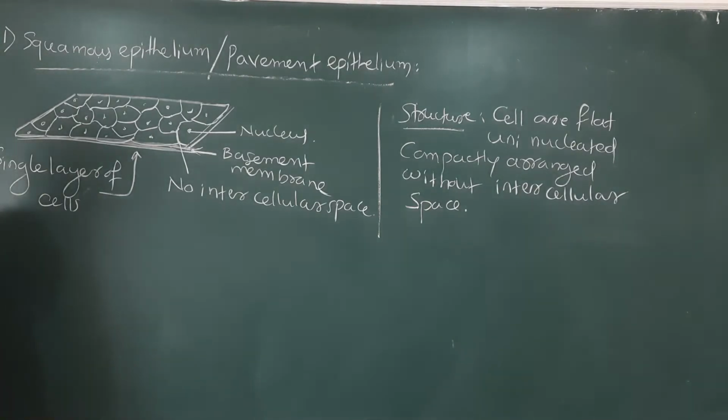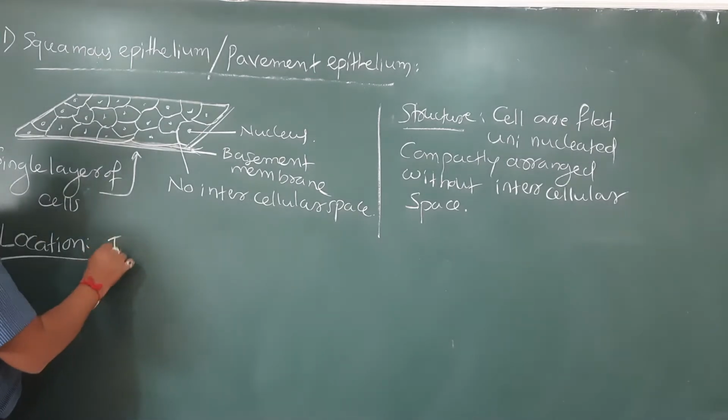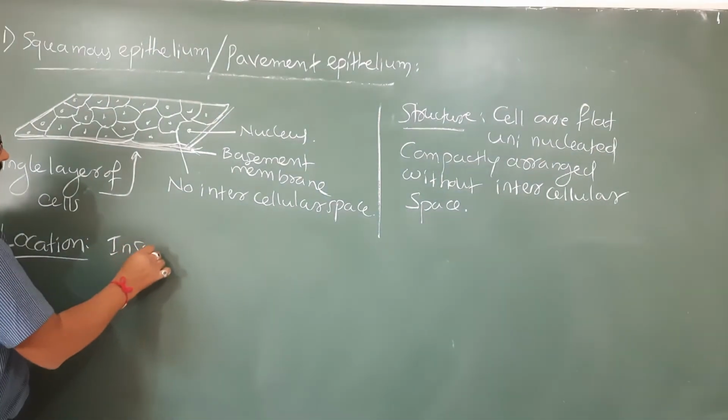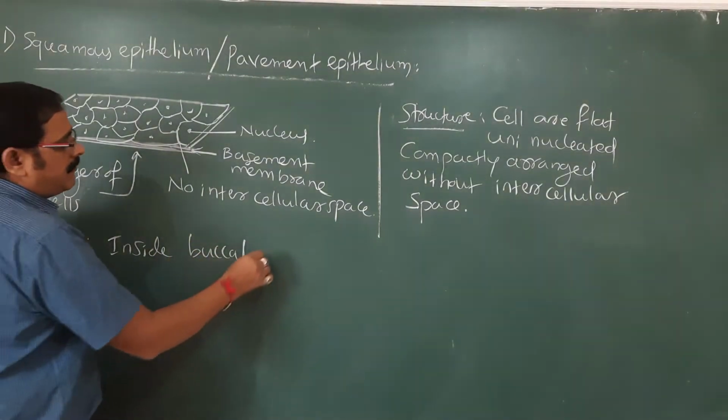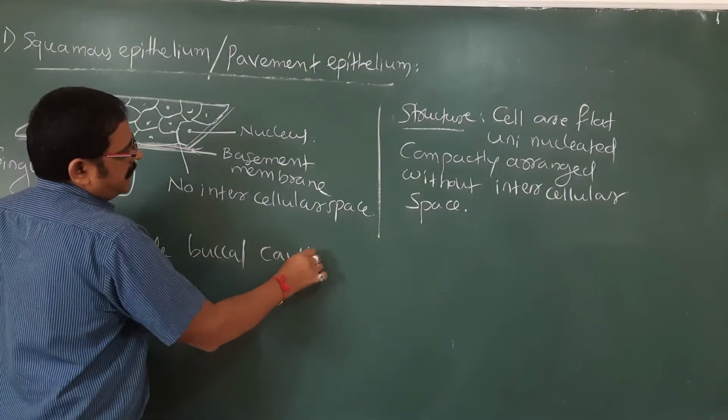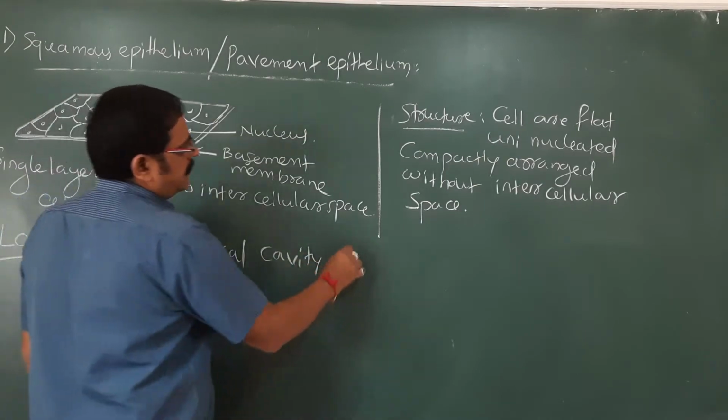Where can we find these squamous epithelial cells? When we talk about their location, we can say inside the buccal cavity or mouth cavity, even in the pharynx.